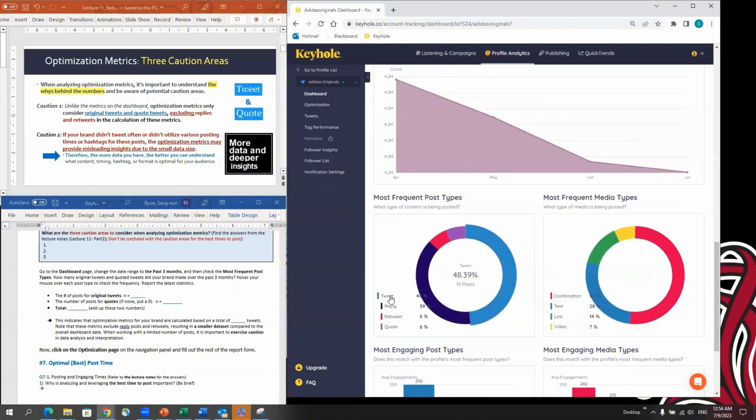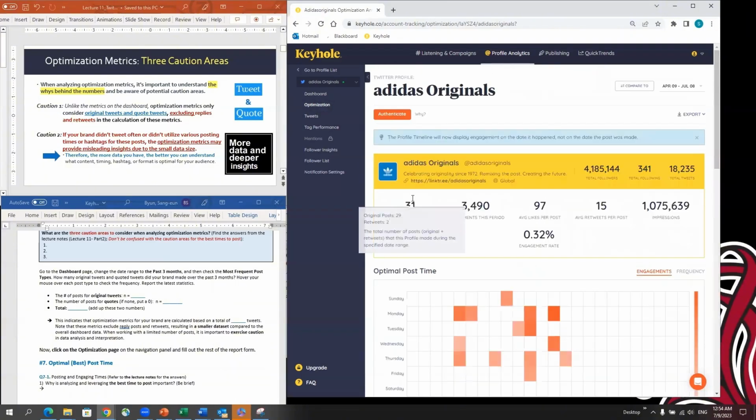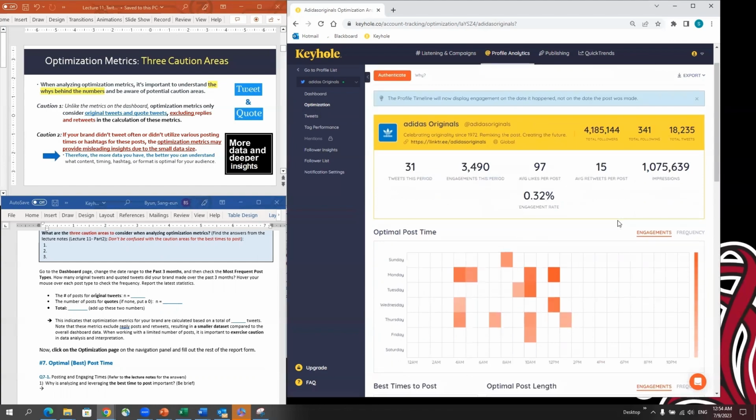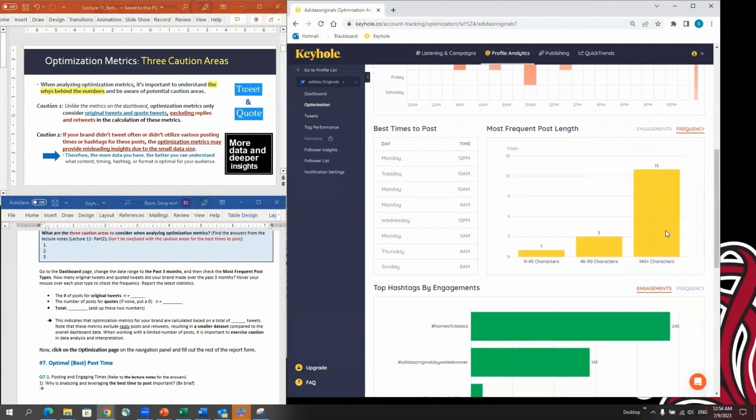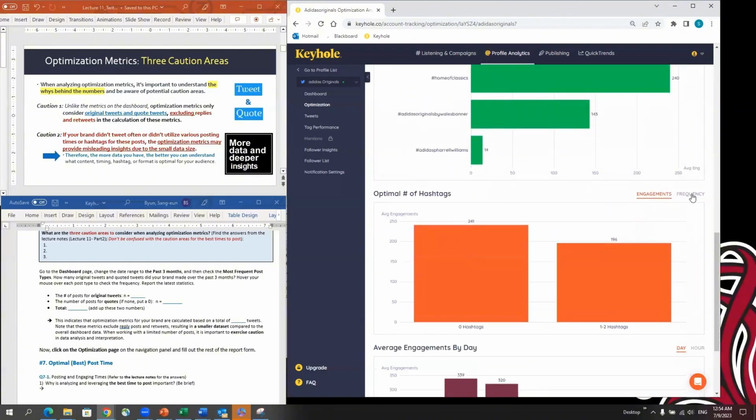I'm using Adidas Originals as an example. And the quoted tweet is only 2 posts. So I add up these 2 numbers, 15 and 2, and it becomes 17. 17 is the data source that is calculated for your optimization metrics. You can verify that information by clicking the tab called frequency. You can click here. If you add up frequency, it becomes 17. And also here, if you click hashtag and add up, it becomes 17. So you have to understand the data source and the related caution areas.